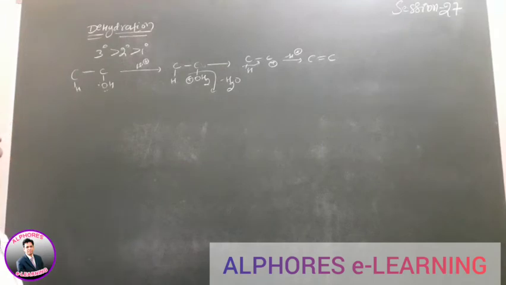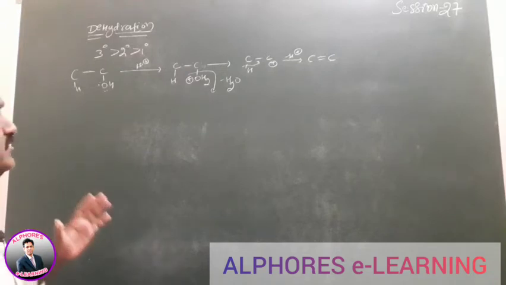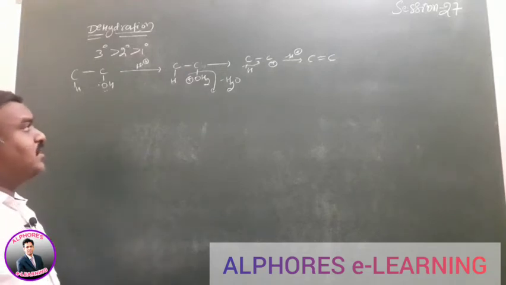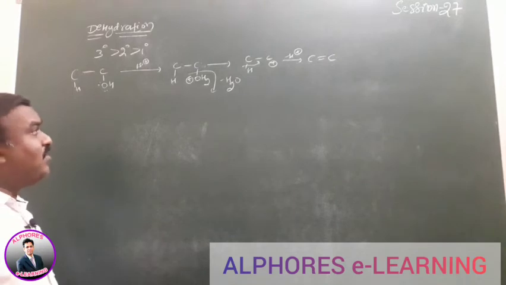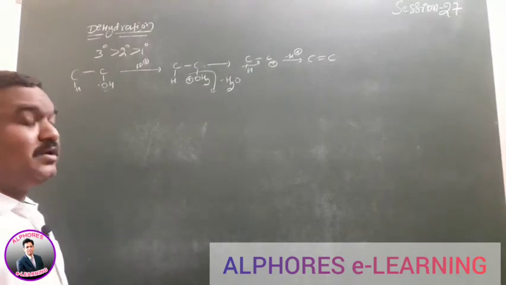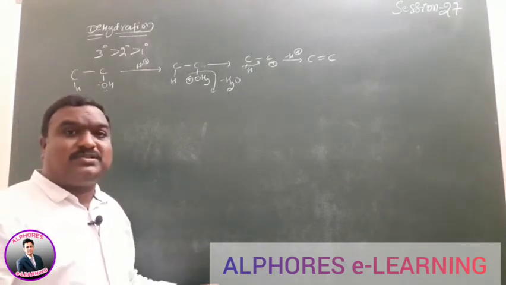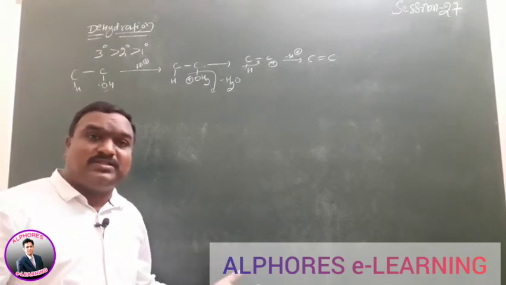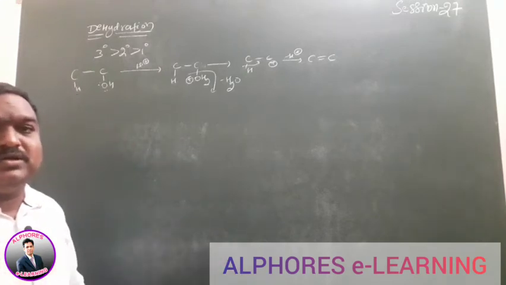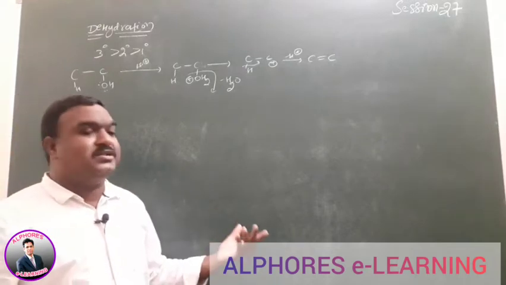This is the way to write the product. Dehydration reactions proceed via a carbocation intermediate. Wherever a carbocation intermediate is formed, rearrangement is possible. If rearrangement is possible, we have to write the rearrangement product; if there is no rearrangement, we can write the product directly.